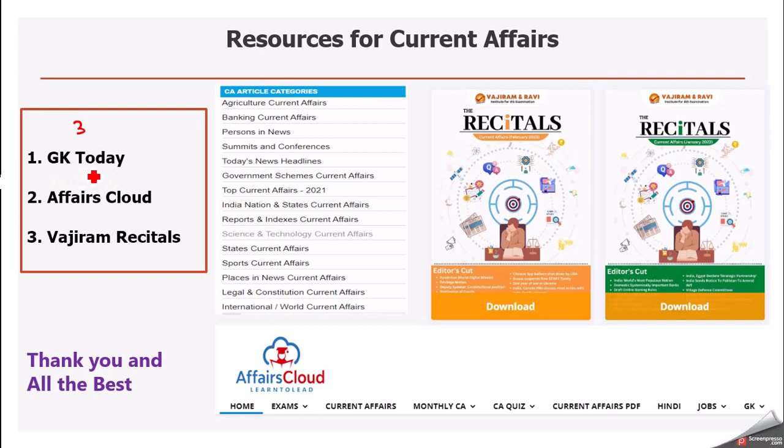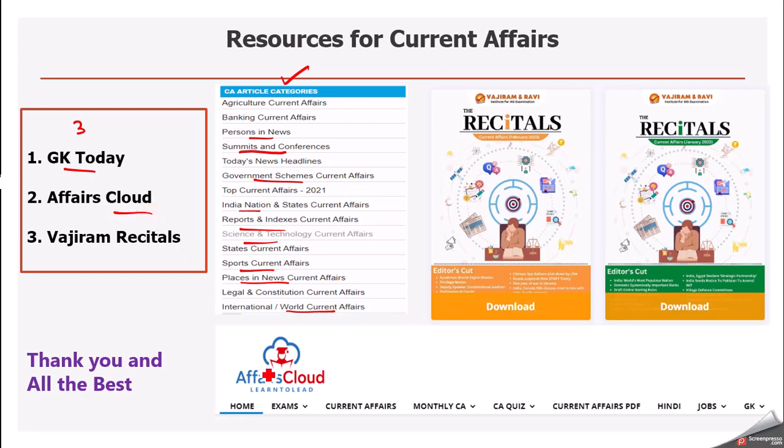So I'll advise you to go with GK Today. Here is the screenshot of GK Today website. As we can see here, person in news is there, major summits and conferences, then government schemes, India, nation and states current affairs, reports and indexes, science and tech current affairs, sports current affairs, places in news, world current affairs. So what is required for our examination is completely given here section wise.